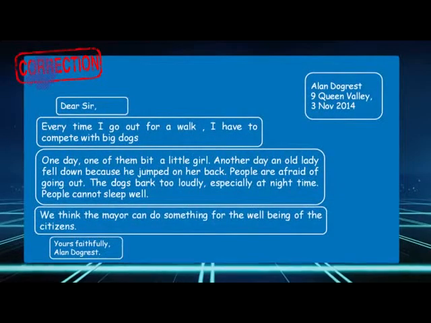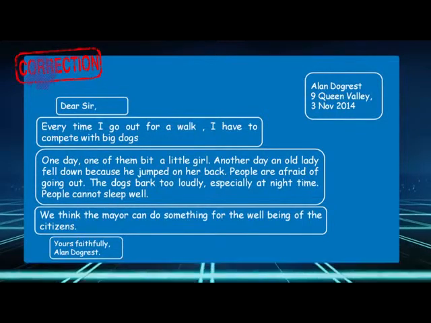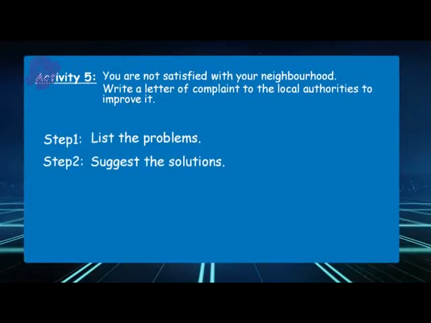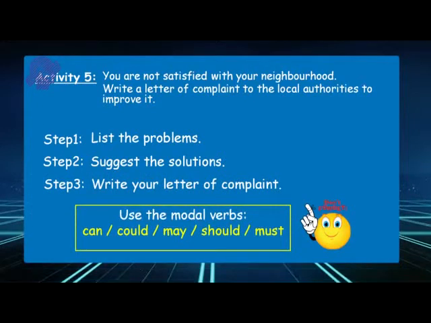So now let's move to the final layout of the letter. Just have a look at the slide and you will see the letter of complaint, as you have to do it. Well, that's it, exactly. Now, in the last activity for today, you are going to first plan a letter of complaint about the environment problem we suffer from, and then write it down. So plan it and then write it, okay? Step 1, list the problems. Step 2, give solutions. And of course, step 3, remember, use a draft paper before writing your letter of complaint.